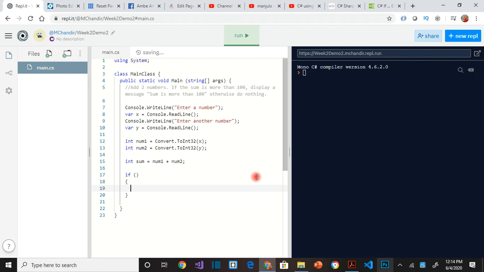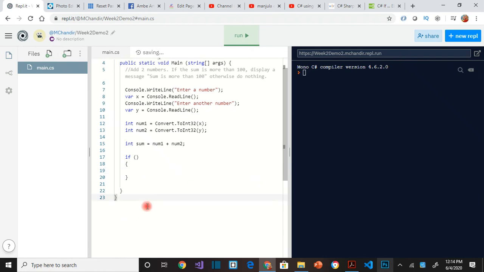Always when you write these statements, especially for a language, you have to adhere to the syntax of that language. So if, followed by the parentheses, open and close, and then the curly braces. You have to always put this before you write specific code. Think of it as a template. So what is our condition? Whatever is following if is the condition. Sum is more than 100.